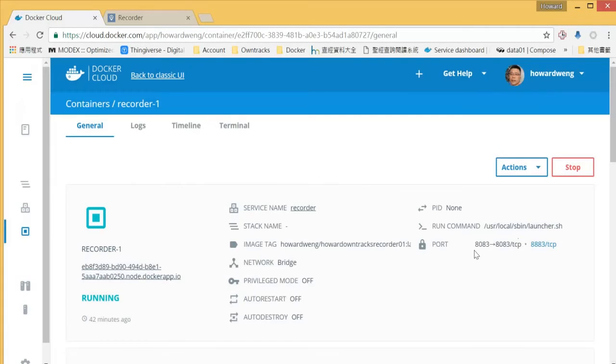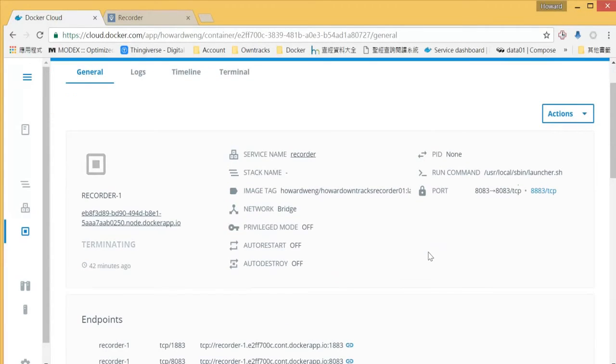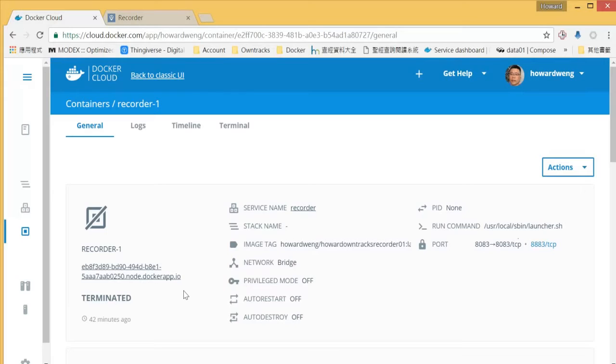Okay, so I deployed it. Okay, and I believe when you do that, you'll see the message like this. Okay, so that means this container is already terminated and the system will recreate a new container under the same service.